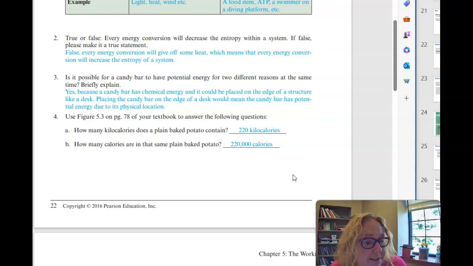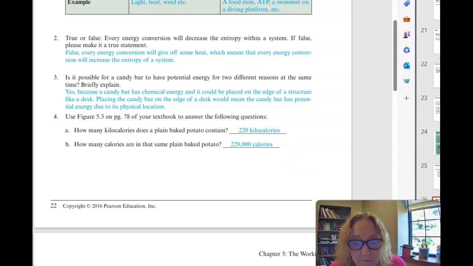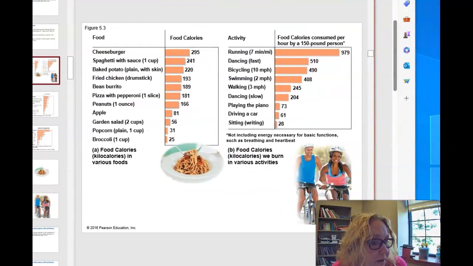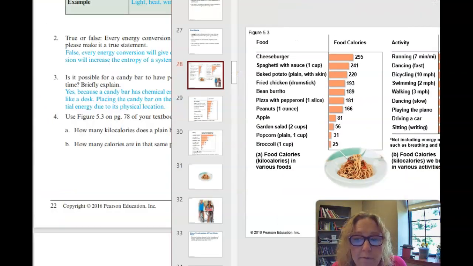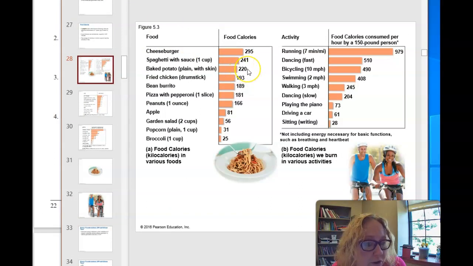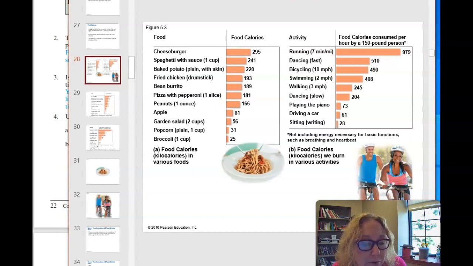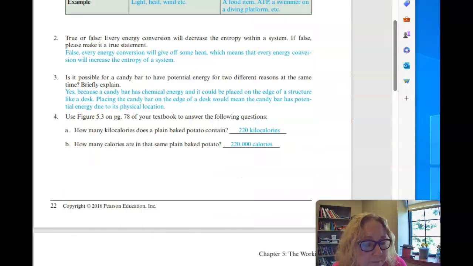Okay, we are going to talk about calories. If you look in your book, it is kilocalories and calories. Essentially, what we call calories are actually kilocalories. So essentially we have a baked potato here, and it has 220 what we call calories. Those are actually kilocalories. We just say calories with a capital C, but food calories are actually kilocalories.